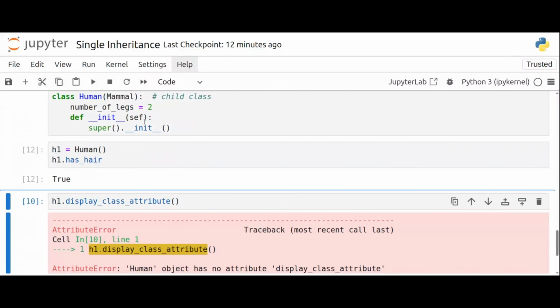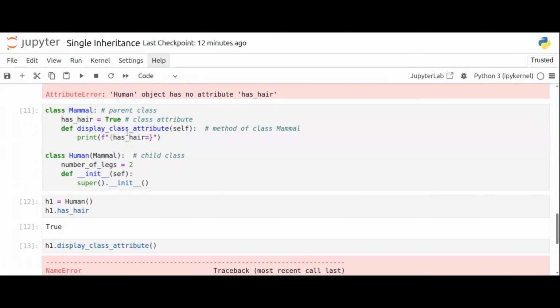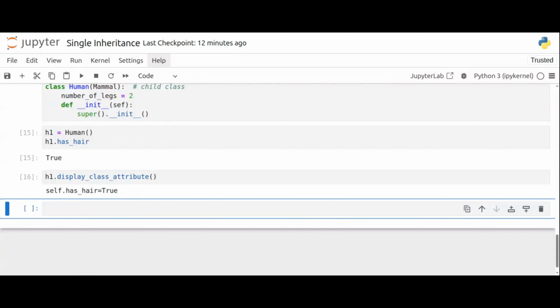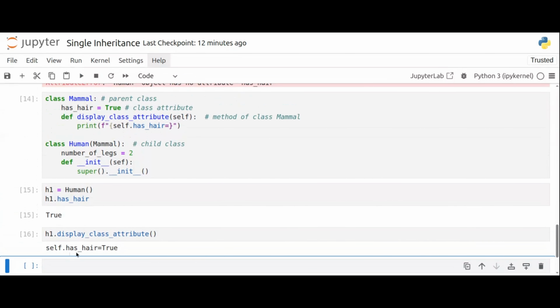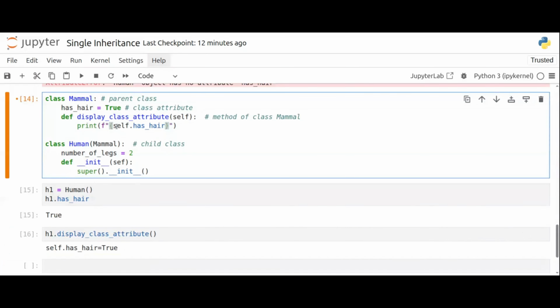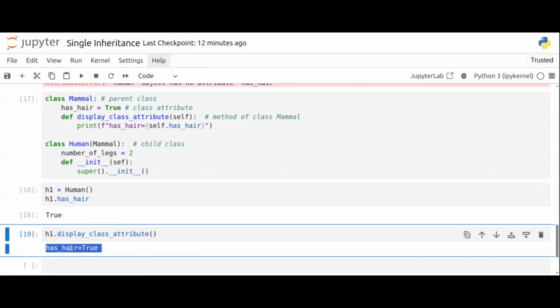Sorry, I have to run this one first, and it should be self dot has hair. Self dot has hair equals true. So I was able to print this one. Let me remove this for clean formatting: has hair equals true.